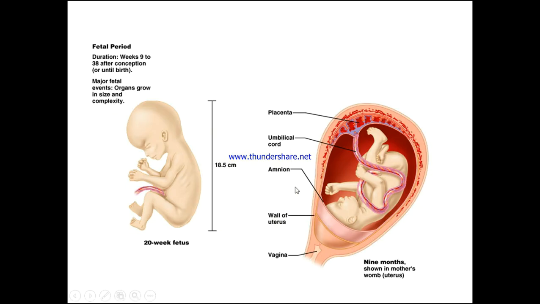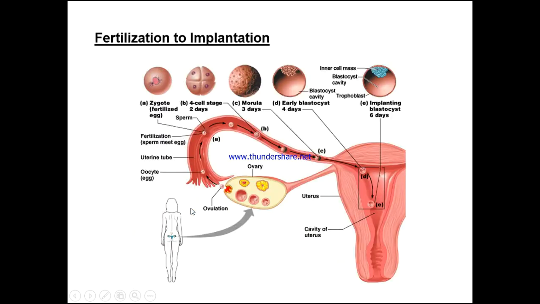So the fetal period, duration weeks 9 to 38 after conception or until birth. The major fetal events are organs growing in size and complexity. And here we can see 18.5 centimeters. This is the size of a 20-week fetus, and you can see these very human-like characteristics at this point.